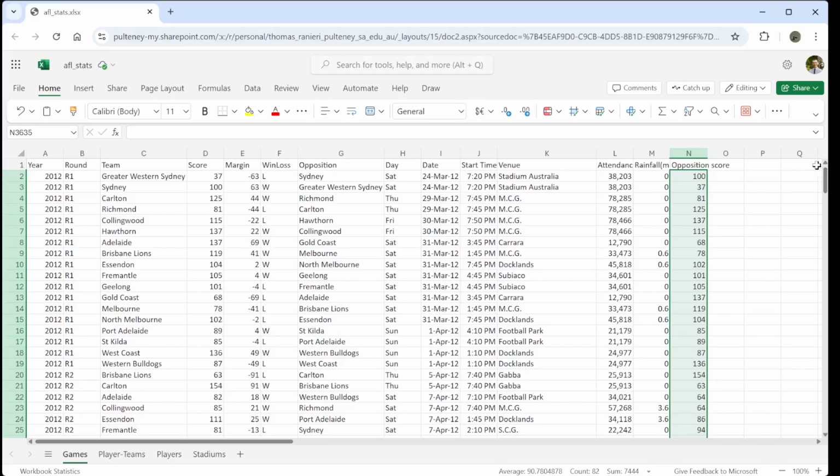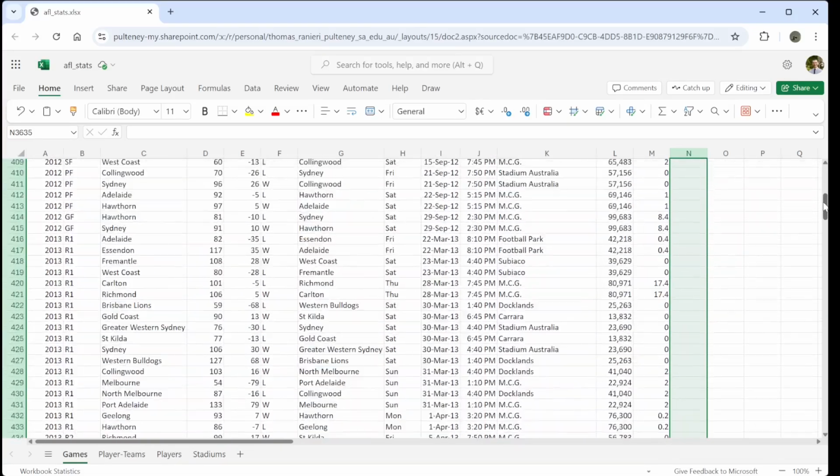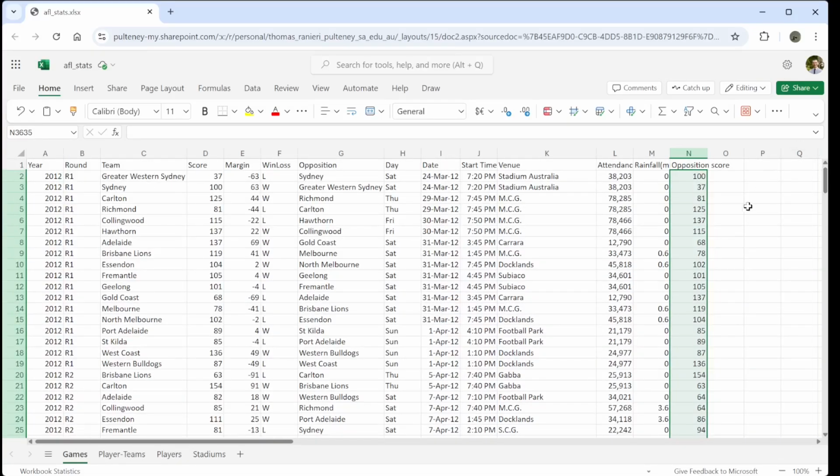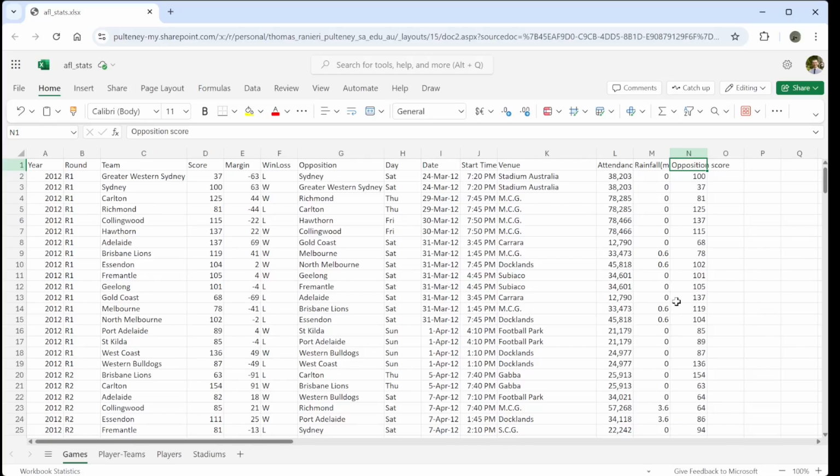So now I've selected all from the very first value to the very end. If I do Control D, I will have filled down all of these, and it will have calculated the opposition score for every single game.